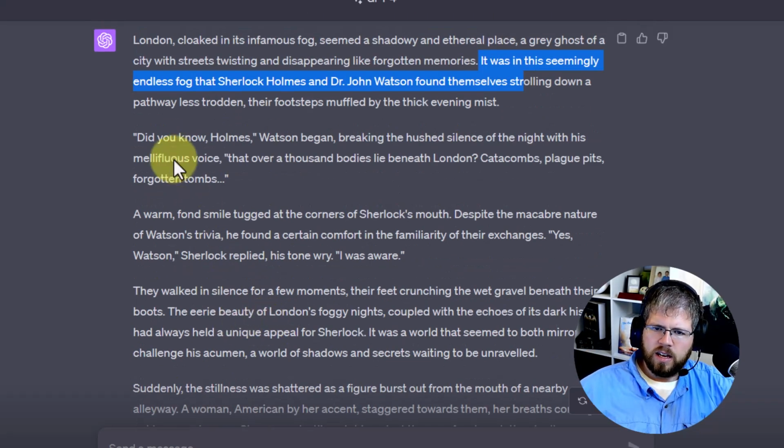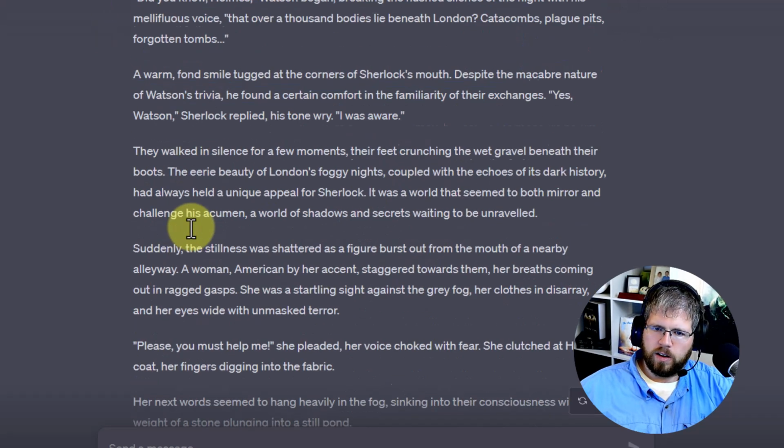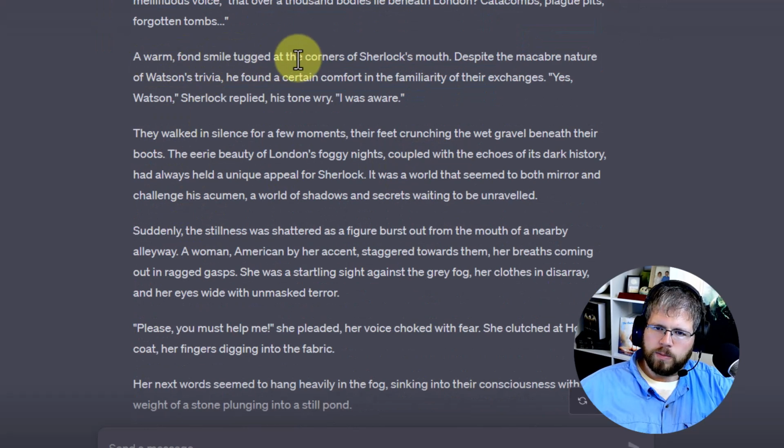"Did you know, Holmes," Watson began, breaking the hushed silence of the night with his mellifluous voice, "that over 1,000 bodies lie beneath London, catacombs, plague pits, forgotten tombs?" A warm, fond smile tugged at the corners of Sherlock's mouth. Despite the macabre nature of Watson's trivia, he found a certain comfort in the familiarity of their exchanges. "Yes, Watson," Sherlock replied, his tone wry. "I was aware."